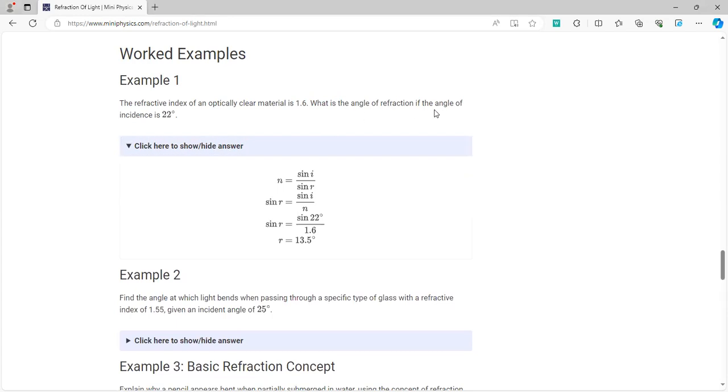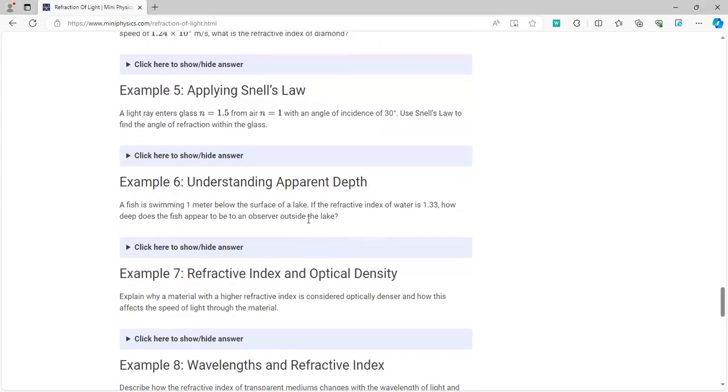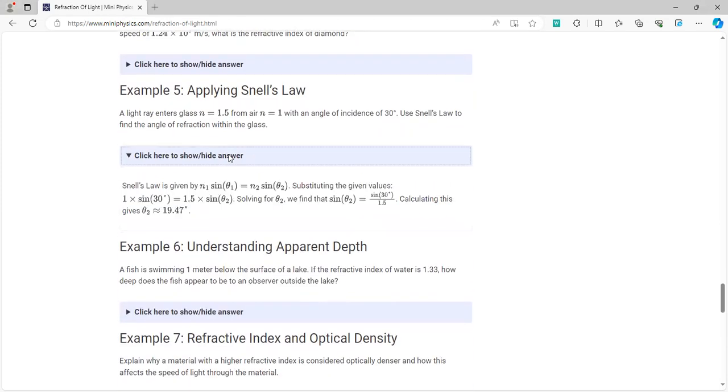The angle of refraction, if the angle of incidence is 22 degrees: n equals sine i over sine r. You just plug in the values, 1.6 equals sine, and you'll be able to calculate it with the calculator. And here you can see you'll be able to apply Snell's law. Now, which law you'll have to use in each situation only comes by practicing. You'll have to memorize all the laws, and consequently in each situation you'll be able to apply the relevant law.